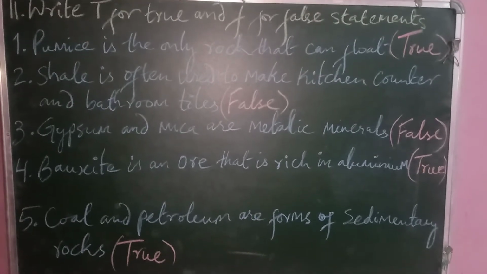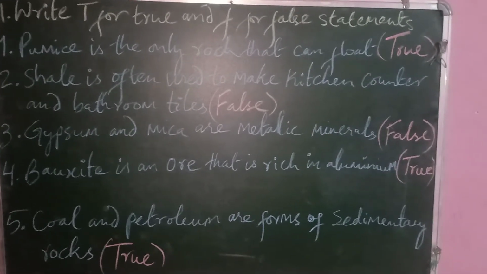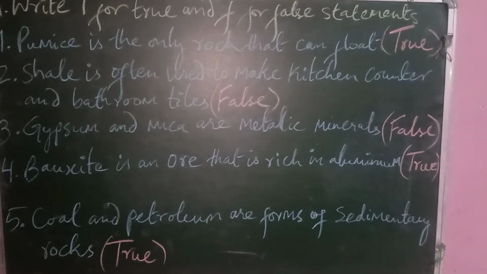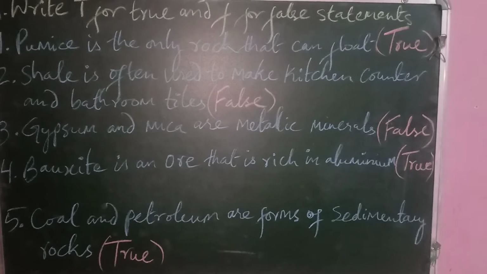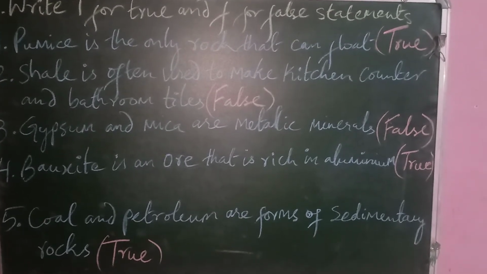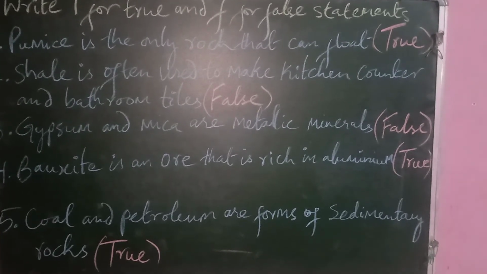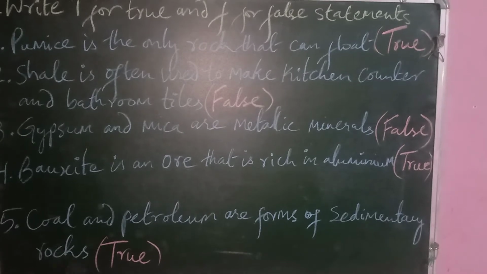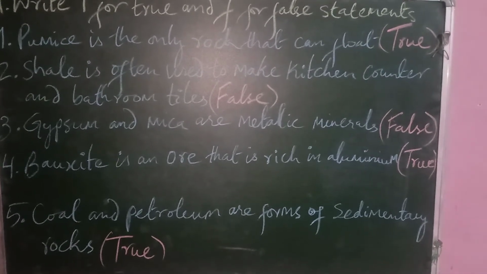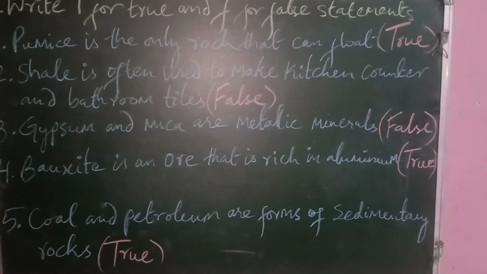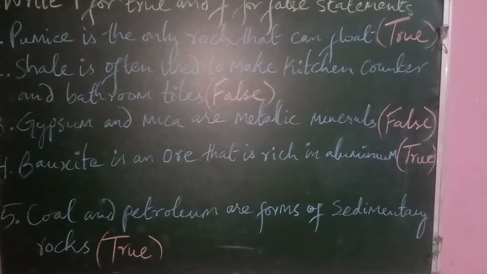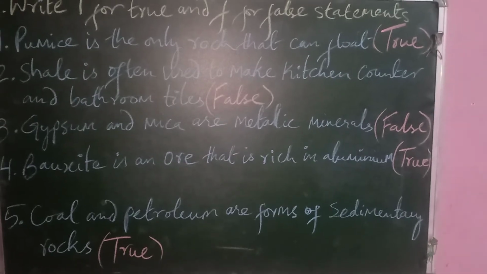Then we have question 3, gypsum and mica are metallic minerals. So it is also a false statement. Then we have question 4, bauxite is an ore that is rich in aluminium. So it is a true statement. Then we have coal and petroleum are forms of sedimentary rock, which is also a true statement.